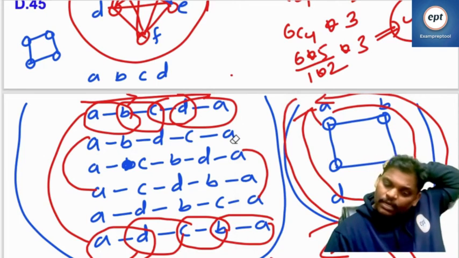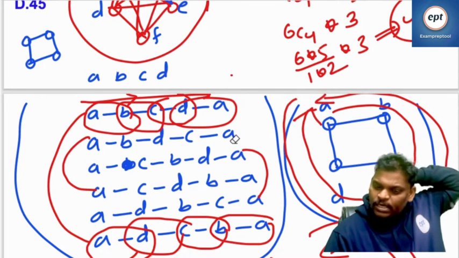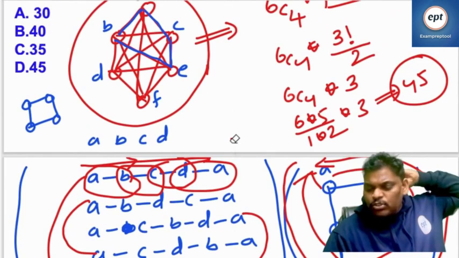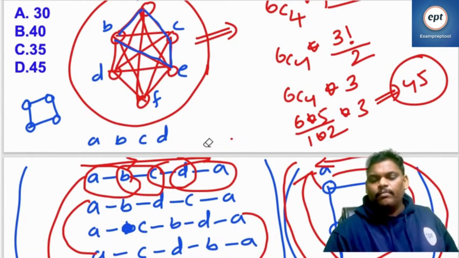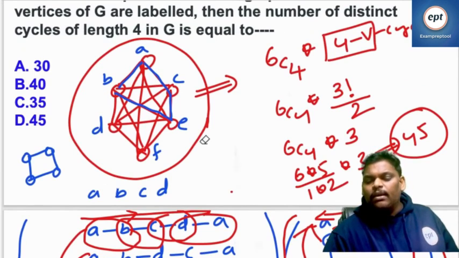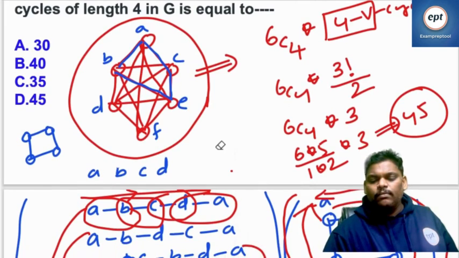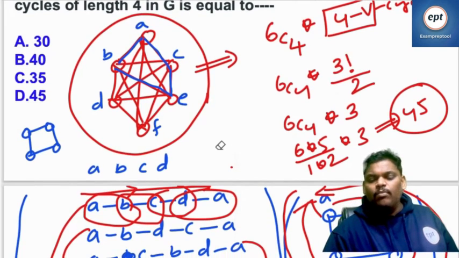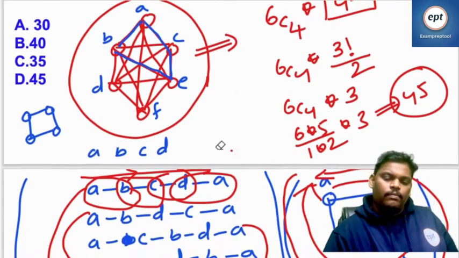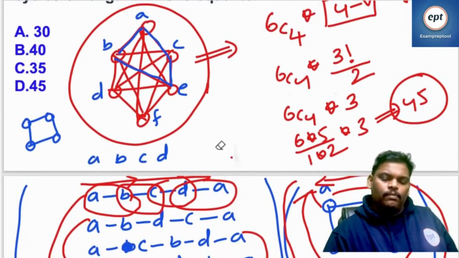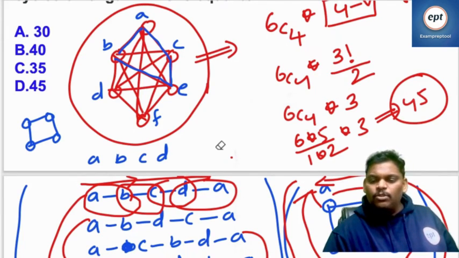Someone is saying that if labels are not there, how to identify? If labels are not there, can I say only one? How to differentiate?